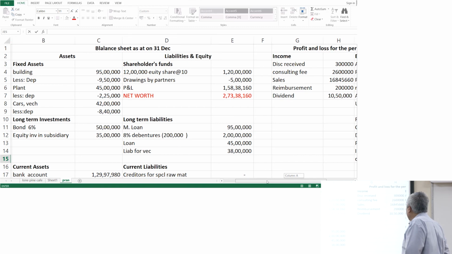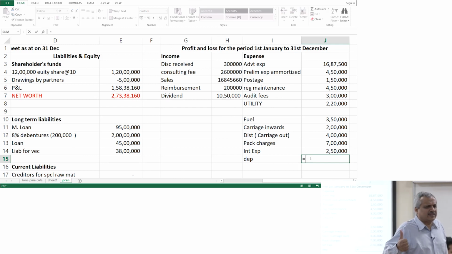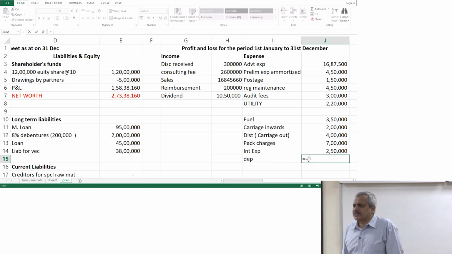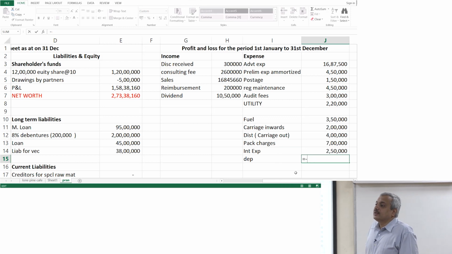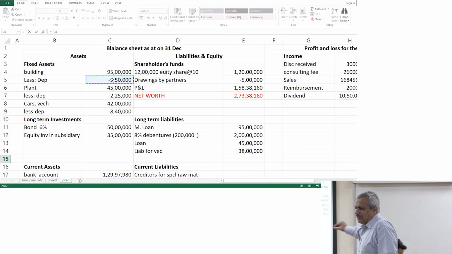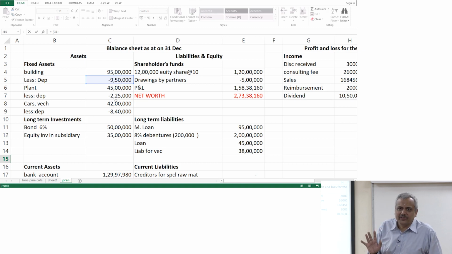So what happens when you go to the expenditure? Write out here depreciation. Combine all the depreciation of vehicle, plant, and building, all three put together. Just add it there. You will show it separately. I can show depreciation on plant, so much depreciation on machinery. You can add 3 more rows out there. You will always show them separately, independently. With you on this? So now your balance sheet total is not tallying.